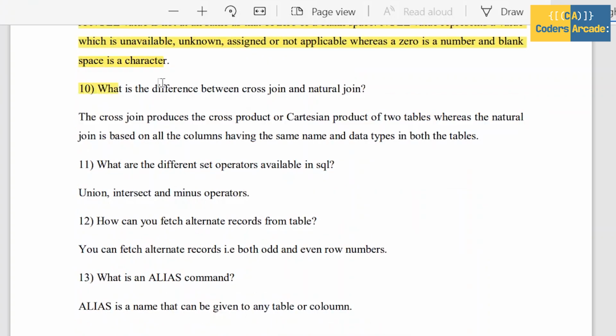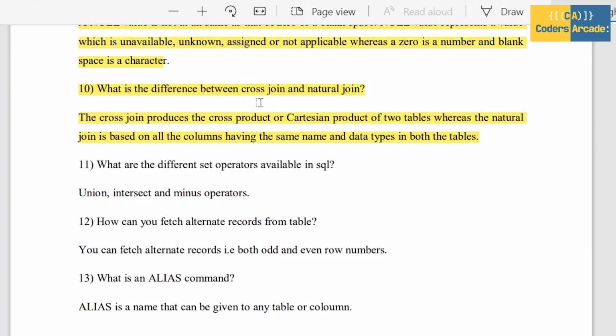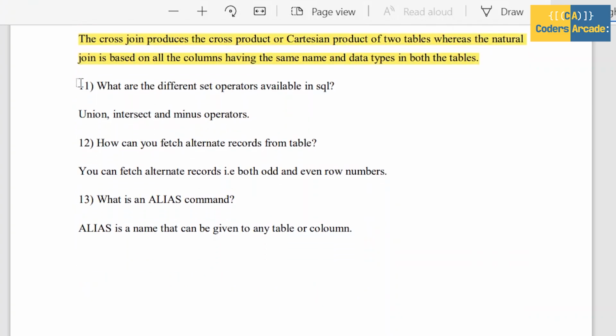And next move on to our 10th question. 10th question is, what is the difference between cross join and natural join? Cross join produces the cross product or Cartesian product of two tables, and the natural join is based on the columns having the same name and data types in both tables. This is called cross join and natural join.